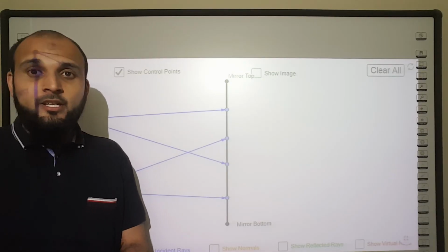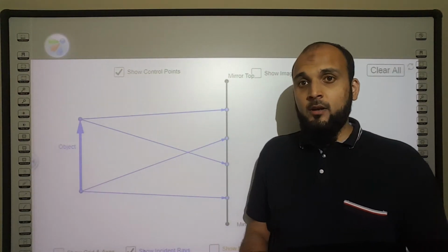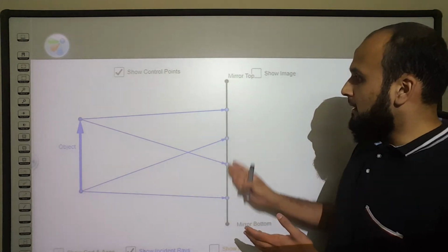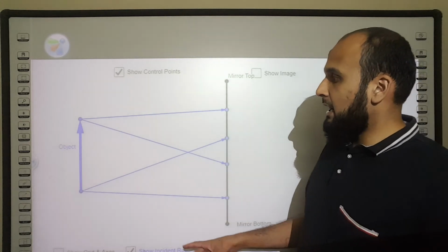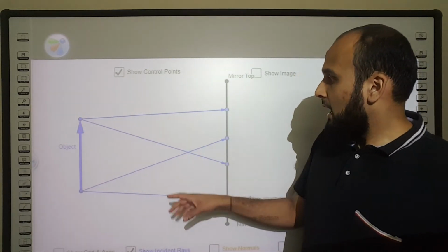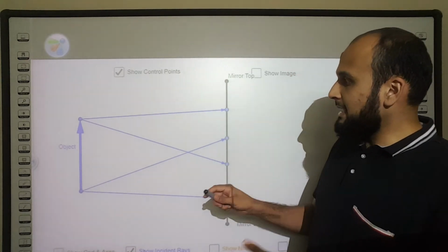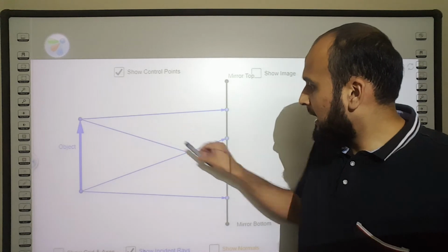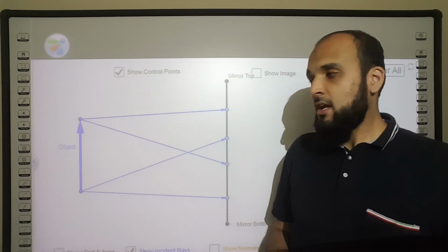So let's use our knowledge of the laws of reflection and ray diagrams to explore how an image can be formed in a mirror, right? Here's the mirror, and here's the original object with the incident rays drawn. The incoming rays are drawn in blue, and they strike the mirror at different points.